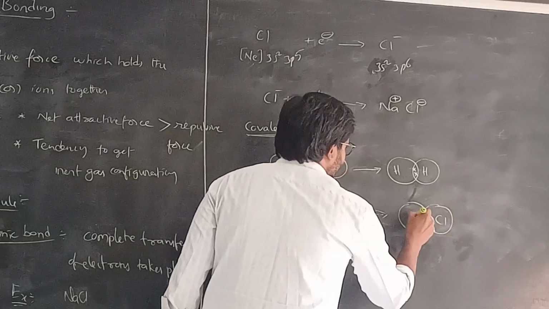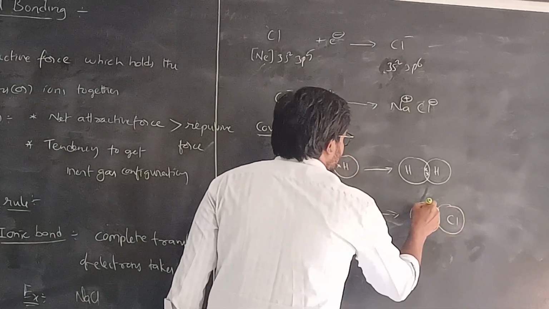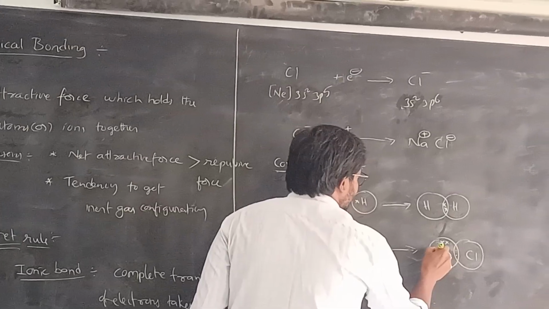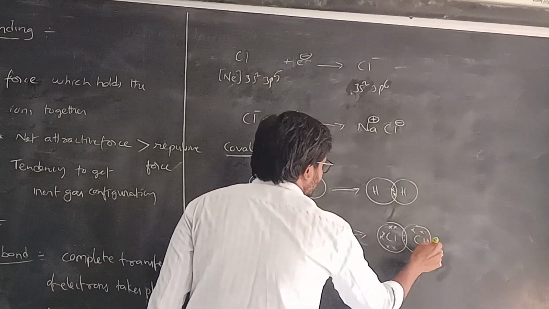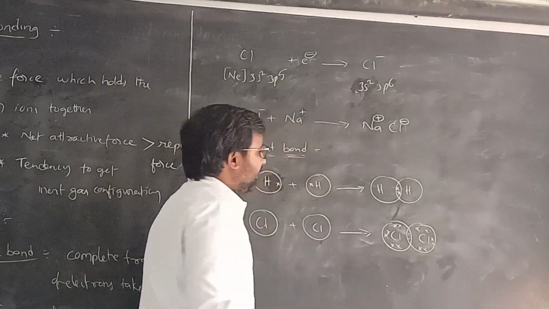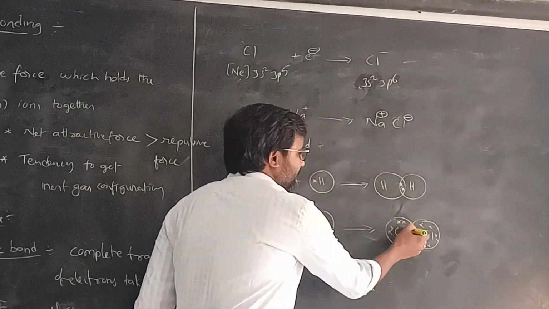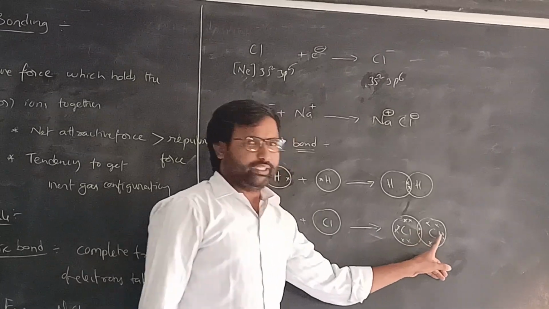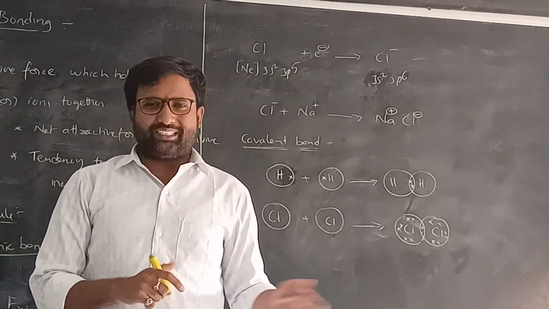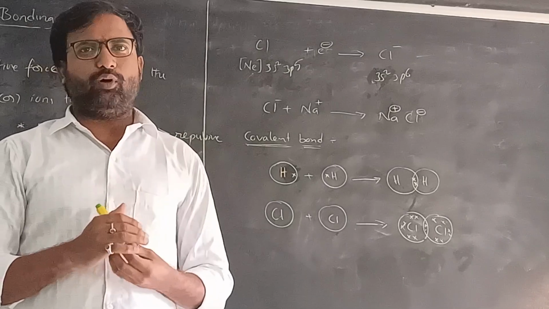So each Cl already has 7, which means 6 are in pairs, and one is a shared electron of one chlorine and another is a shared electron of the other chlorine. This is the example of a covalent bond.